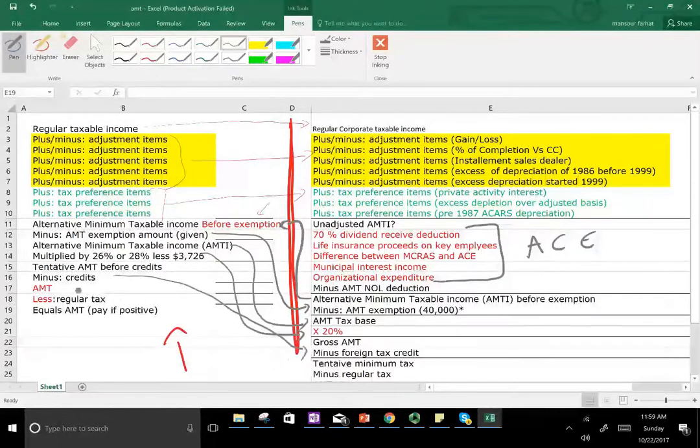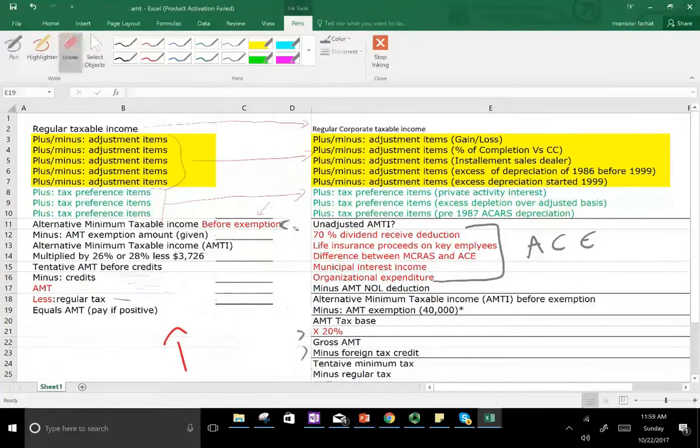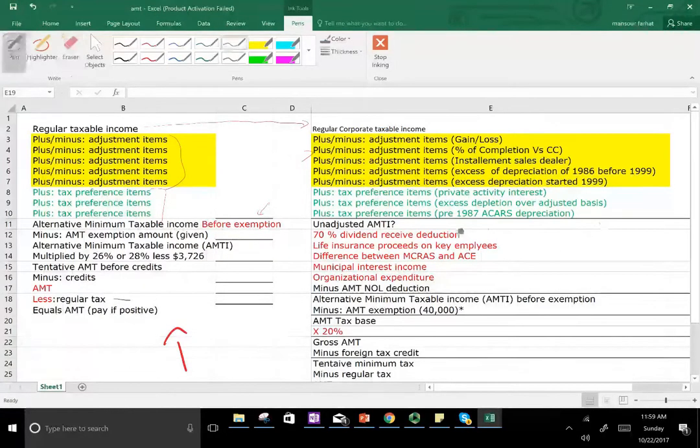Then we have the AMT. Then we have the regular tax. Then we'll take the difference. So basically, the only thing that's different between the two is the ACE adjustment and NOL. So this is the main difference as far as the formula is concerned, to be more specific.